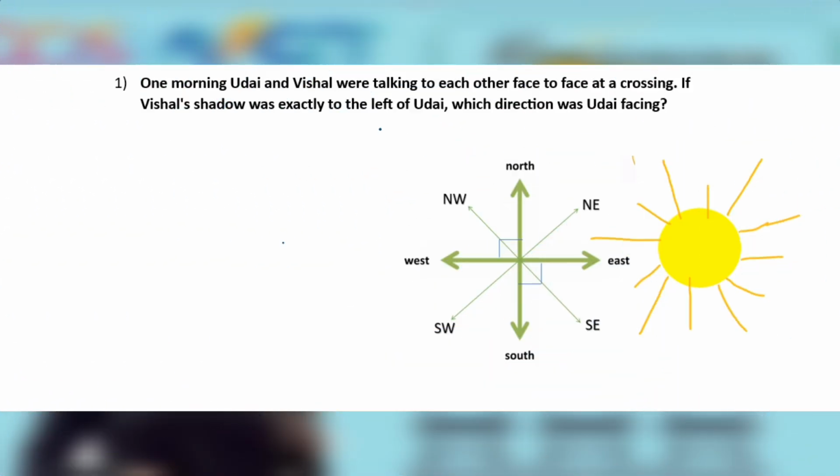Let's begin. So, it's our first question. What is written here? One morning, Uday and Vishal were talking to each other face to face at a crossing. That means सुबह एक दिन या एक सुबह उदय और विशाल were talking to each other और उन लोगों का एक दूसरे की तरफ फेस है. लेट्स से ये उदय है और ये विशाल है. They are talking to each other.